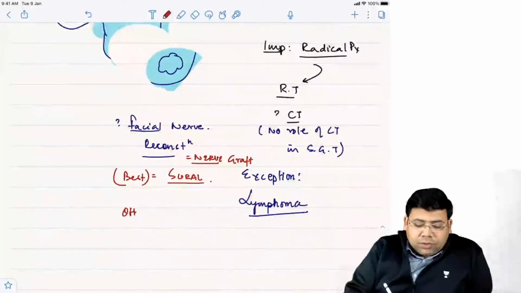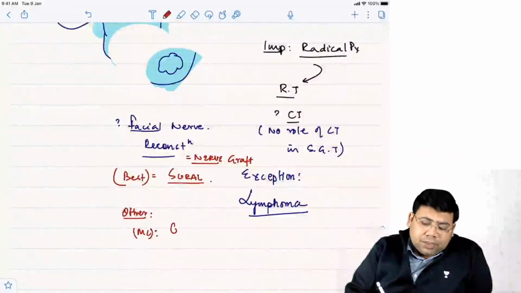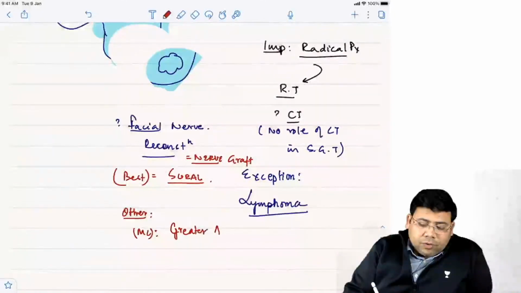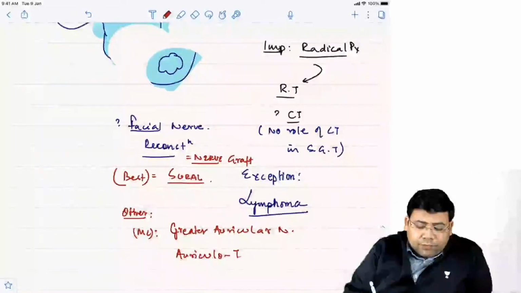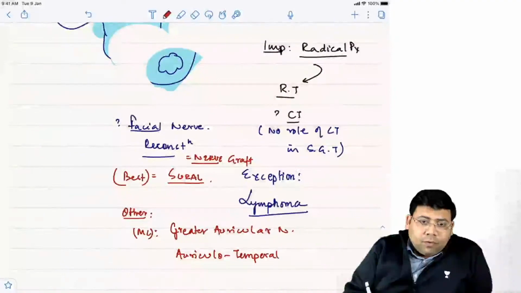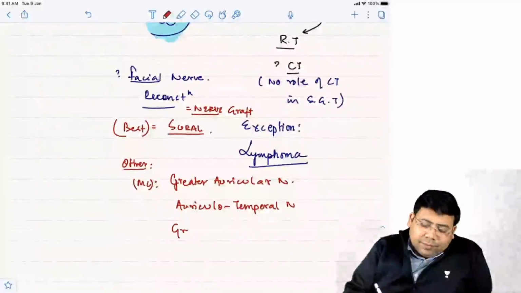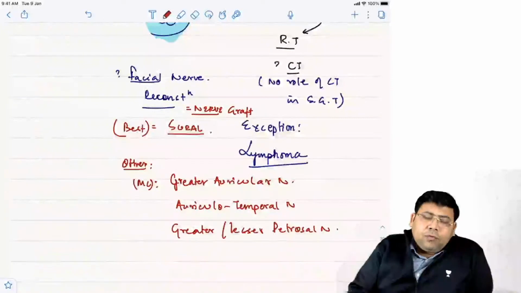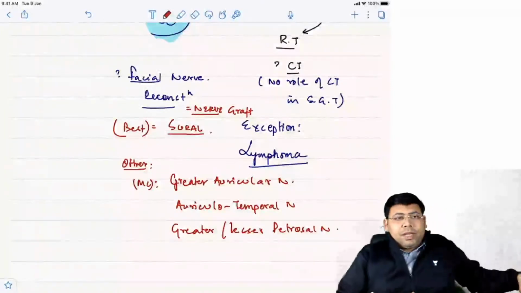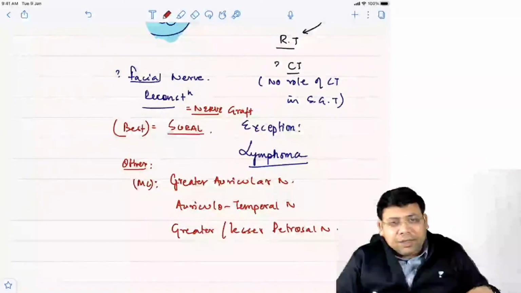What are the other options? The most commonly used is the greater auricular nerve. What are the other options? We have auriculotemporal nerves. What are the other options? We have greater or lesser petrosal nerves. The advantage is that if you want to have a sural, you have to harvest from the leg. Here they can be harvested from the very same site.